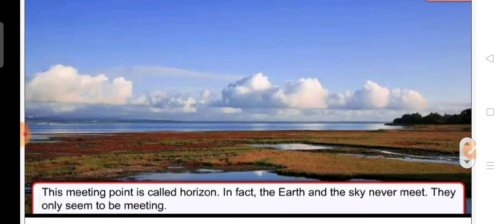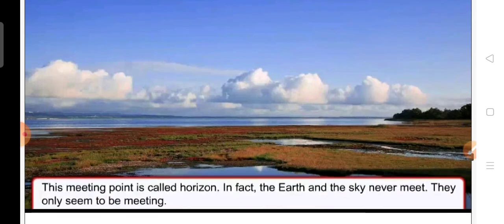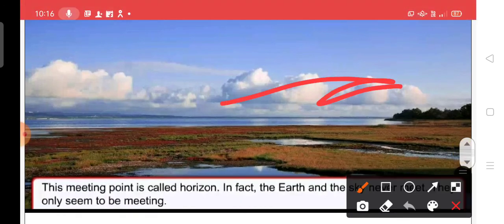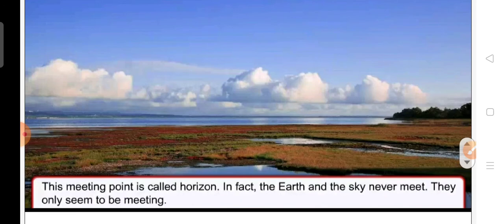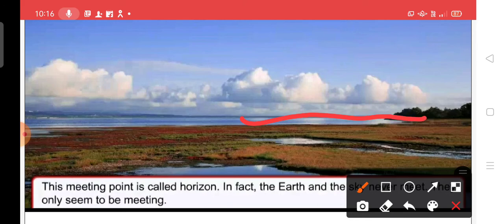Children, when we look from a great distance, the sky and the earth appear to meet. As you can see in the picture, this is the sky and this is the earth. They appear to meet each other. This meeting point is called the horizon.